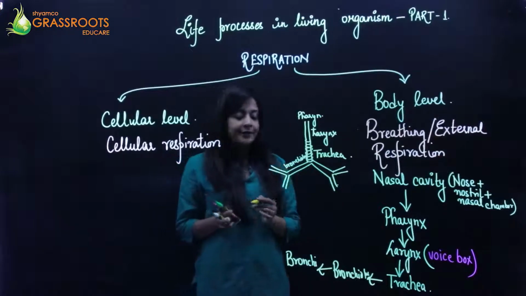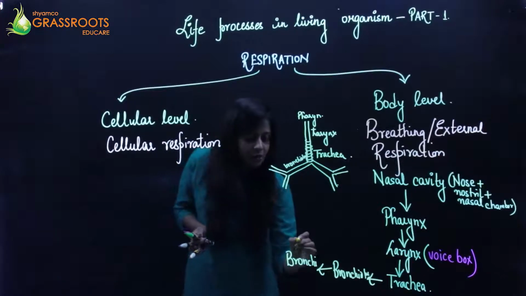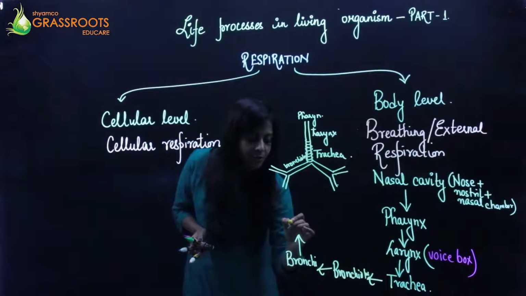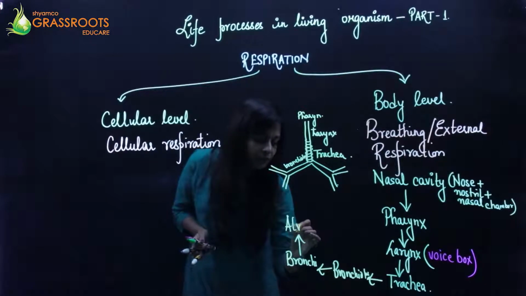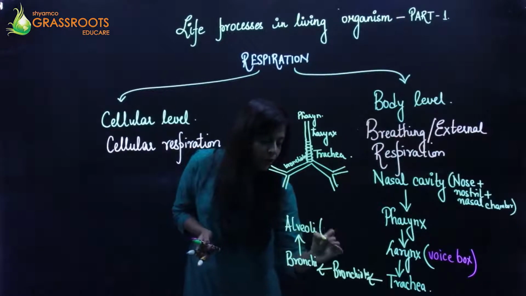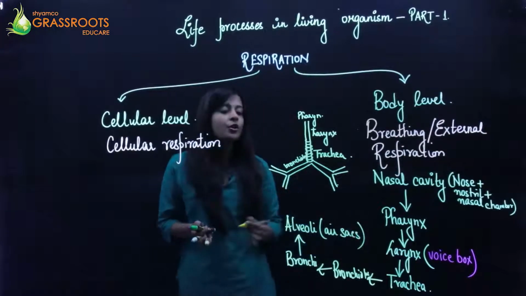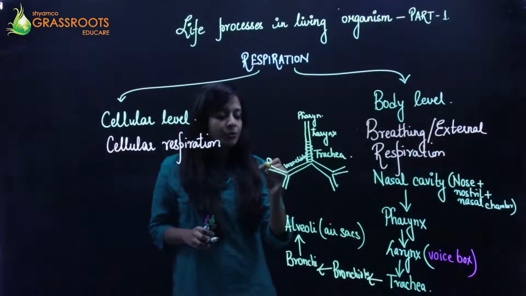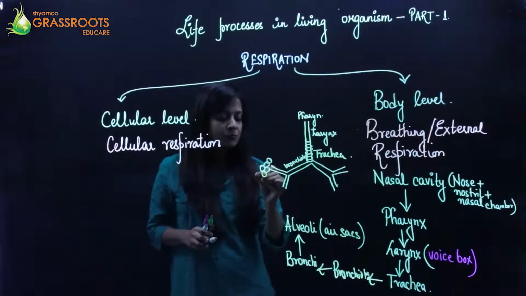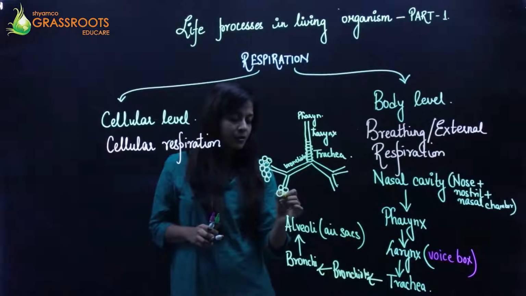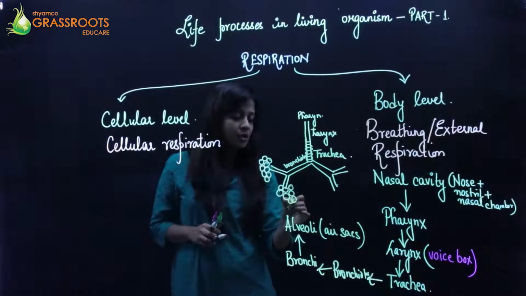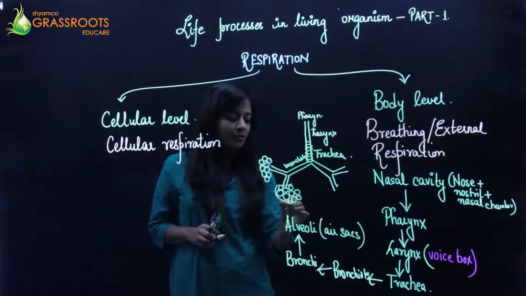Okay, and ultimately this bronchi which is there, it will end into the alveoli or the air sacs. Okay, so this will end up into structures like this, and this is known as the air sacs.